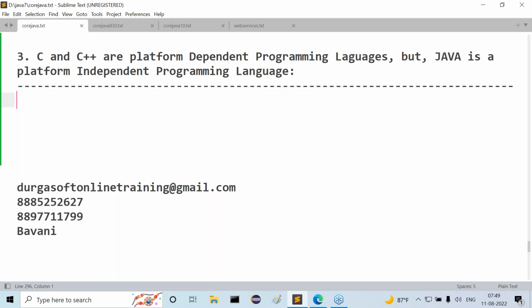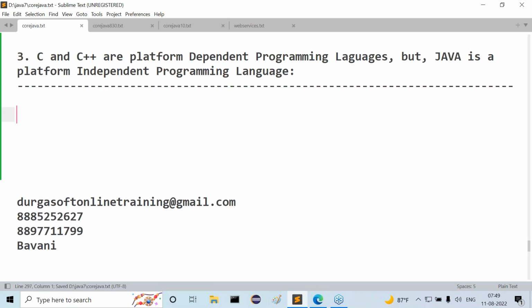Here my question is, how are C and C++ platform dependent programming languages? How can you say C and C++ are platform dependent programming languages? I'll give some reasons to you. Now try to understand these points. All of you observe carefully.